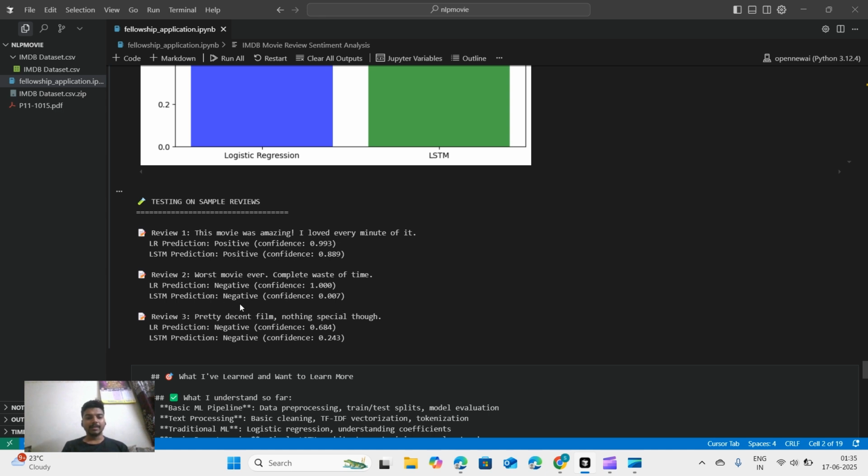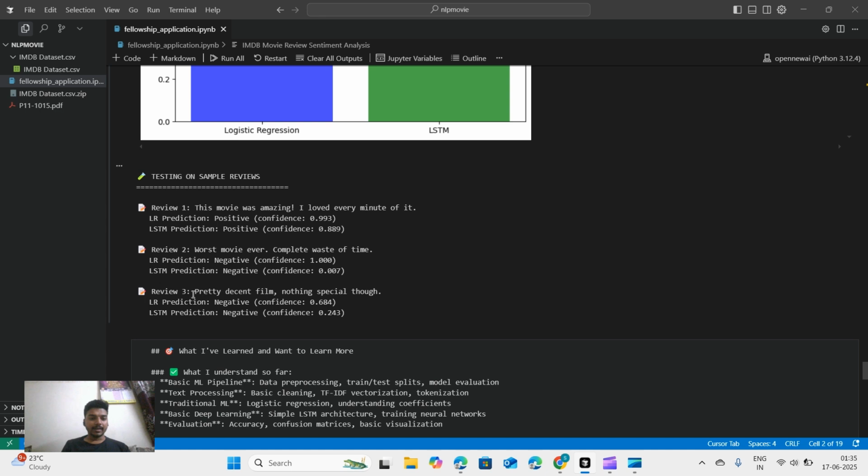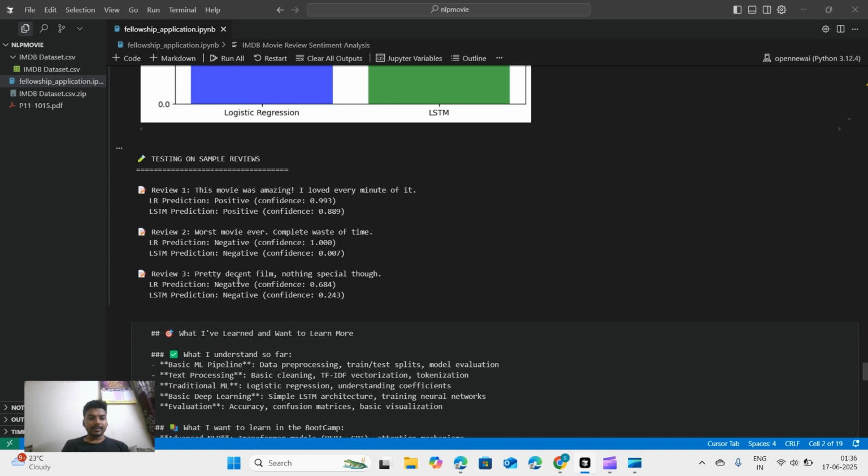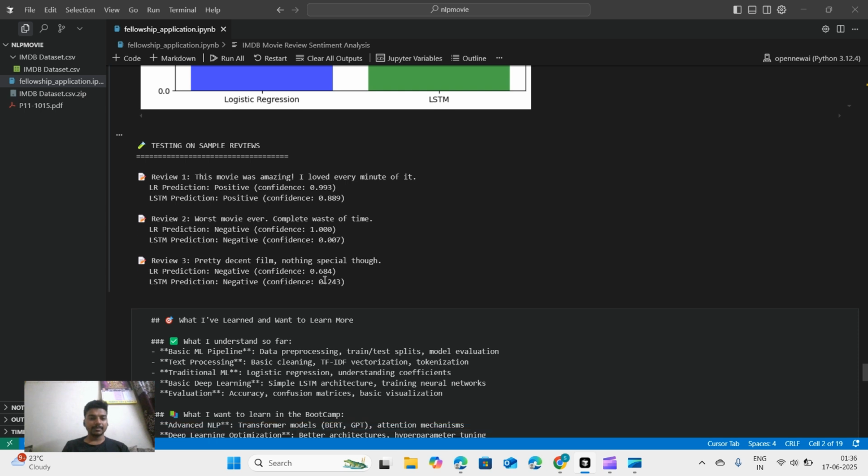It is predicting it as negative, and when the review is somewhat decent, it is predicting it 68% positive, and here it is also somewhat like 100 minus 24, which is 76%, 75.6% negative review.